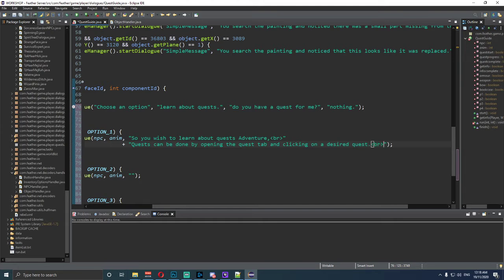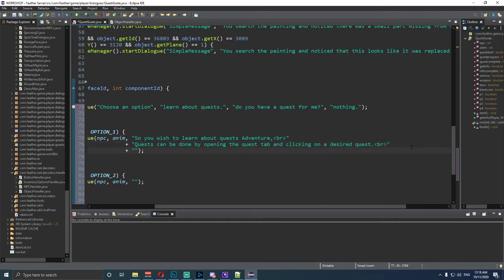And then we're going to put a break line as well. And then we're going to say, "But some quests do require skill requirements, or even quest requirements."